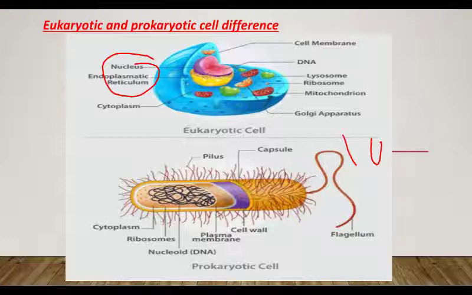In case of eukaryotes, there is more than one chromosome, but in case of prokaryotic cells, they have only one chromosome, a single loop of DNA, and they also have extrachromosomal DNA, that is plasmid. Eukaryotic cells do not have plasmids, but yes, yeast cells have plasmids within them. Other eukaryotic cells do not have this plasmid.